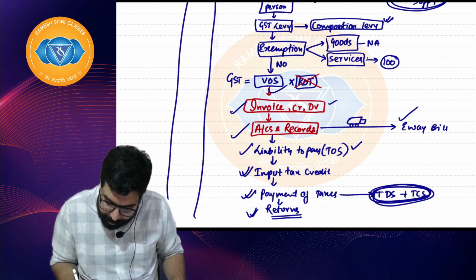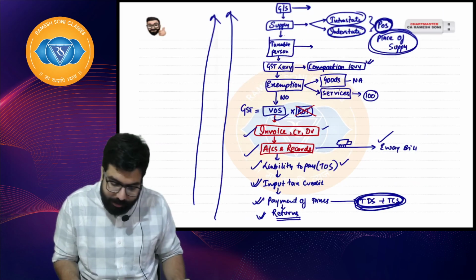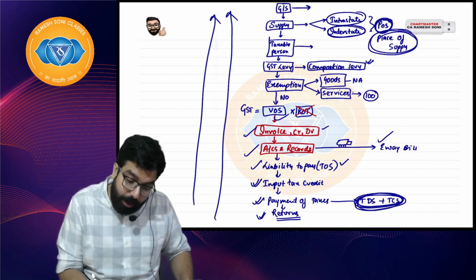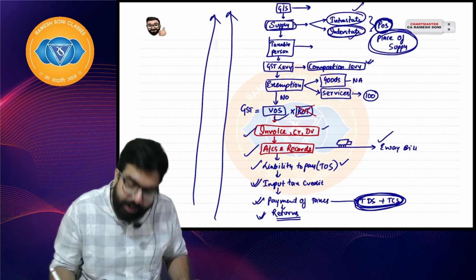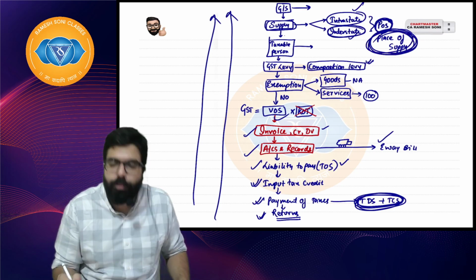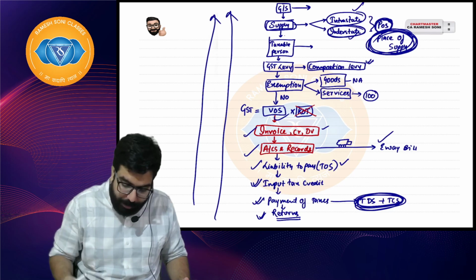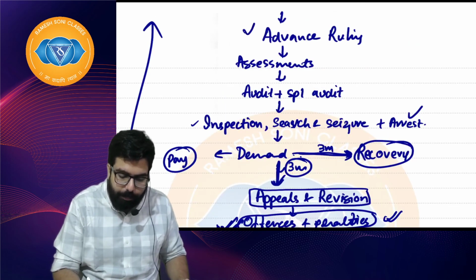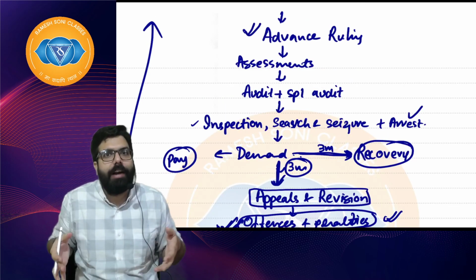Along with the payment, we will be learning a chapter called TDS and TCS also. To determine whether supply is intrastate or interstate, there are some rules, place of supply rules, which we will be learning. Chapter of place of supply. Then the next chapter is advance ruling. Advance ruling means taking a ruling in advance.